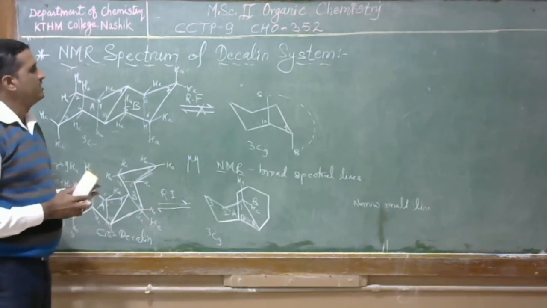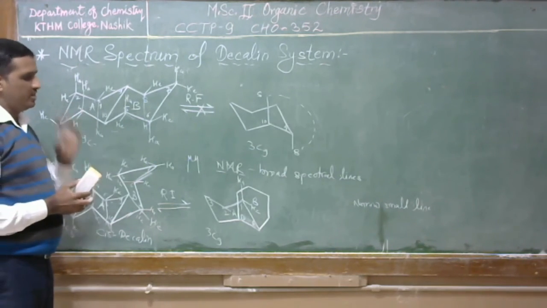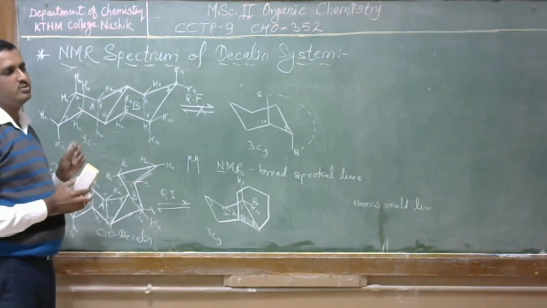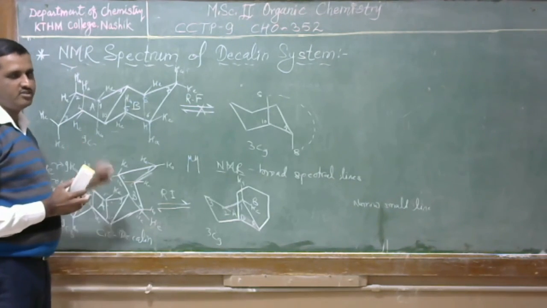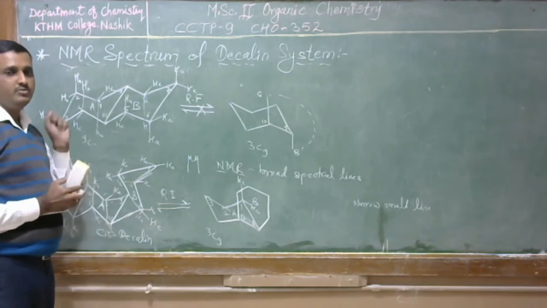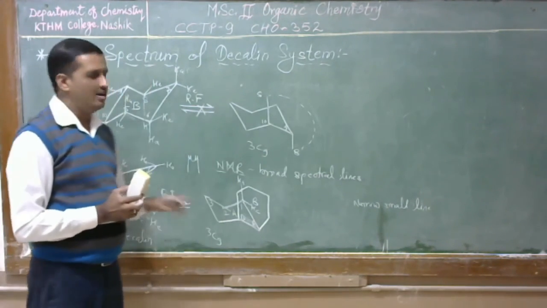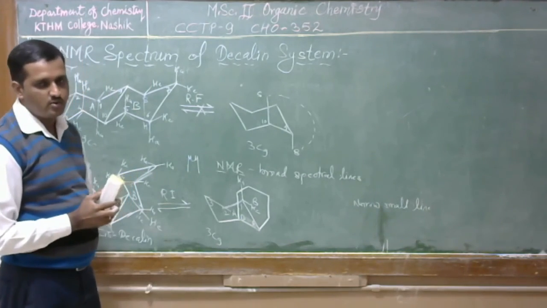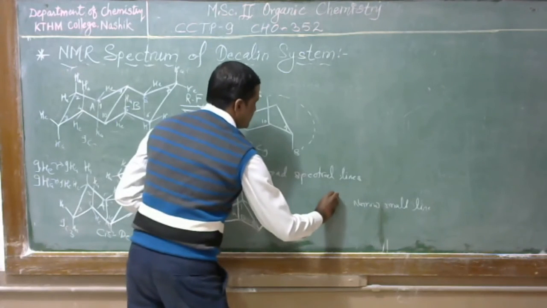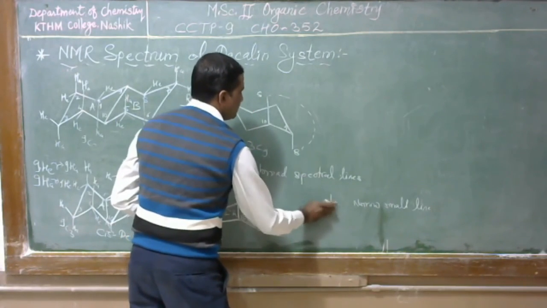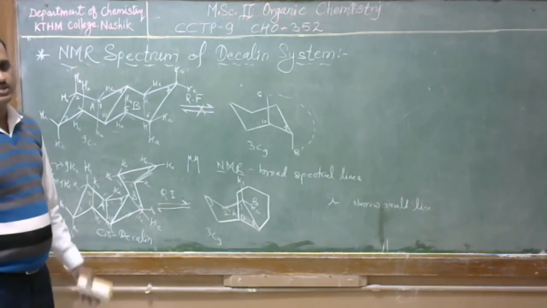While in the trans-decalin system, the axial hydrogen and equatorial hydrogen are clearly distinguishable, and they are coupled with each other. Therefore, broad spectral lines are observed in the trans-decalin system, while a very narrow line is observed in the cis-decalin system.